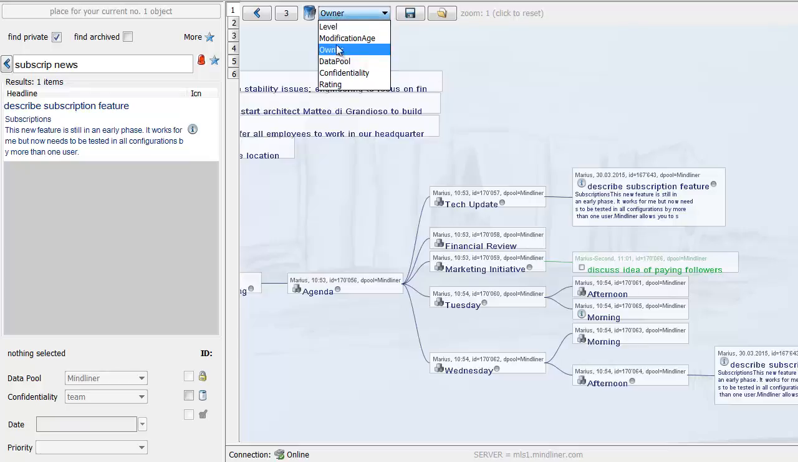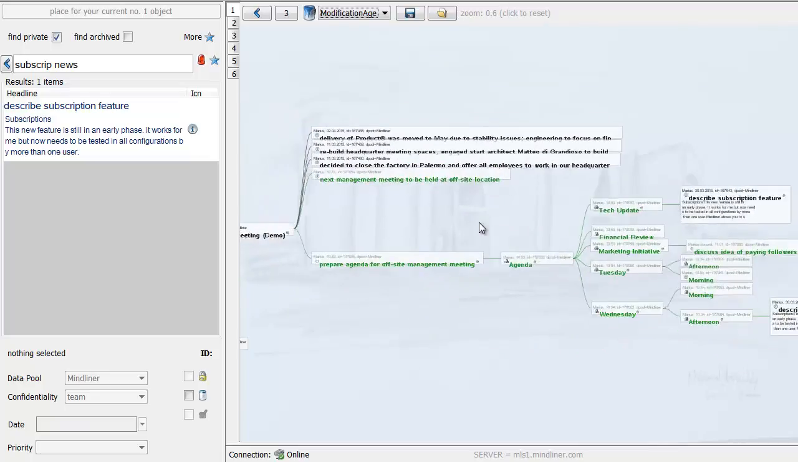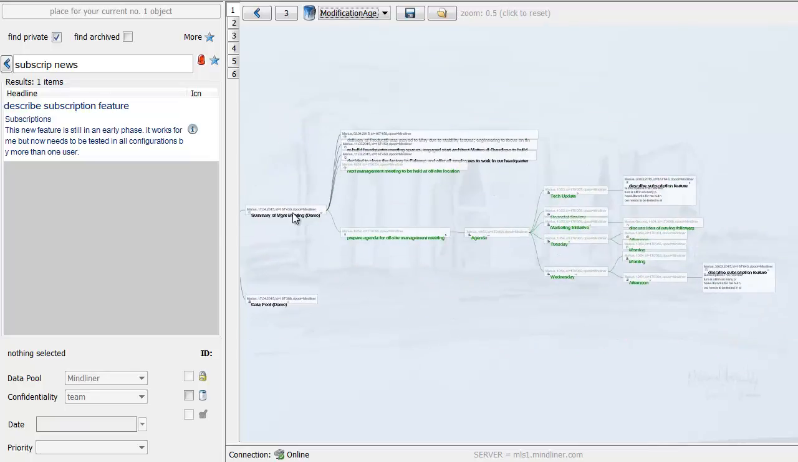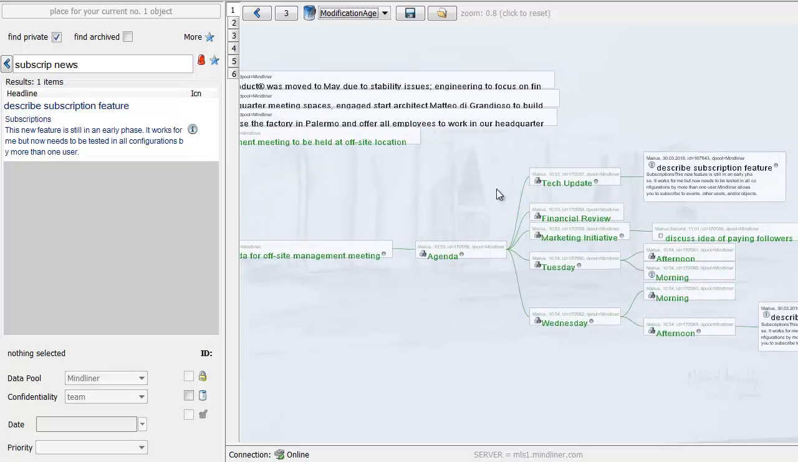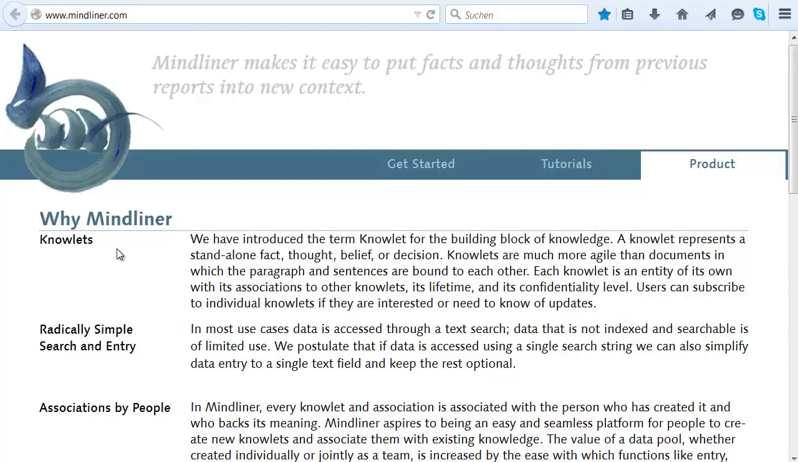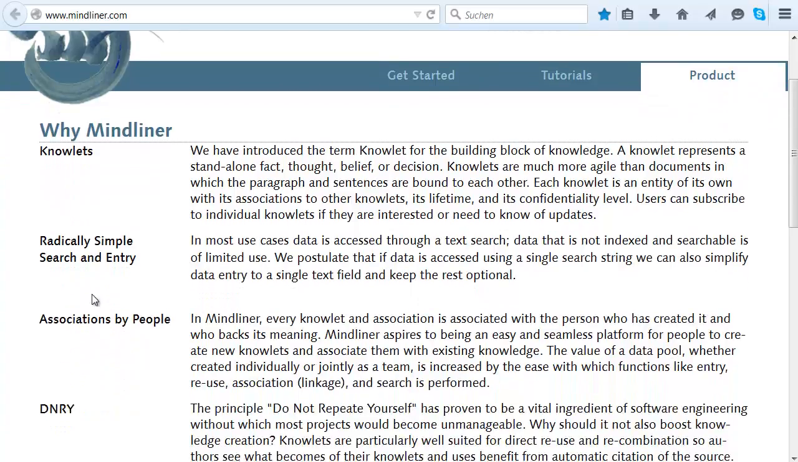Or we could also colorize it by modification age. So you see, the black elements I have prepared going into this demonstration, and the green elements we have now modified, created, or relinked during this presentation. So it's quite handy to review what has actually changed in my network over a particular period of time. I hope I could show you that knowledge items are much more agile than documents because they have a life of their own. Then what I'm going to show you next briefly is that it's all about search these days.